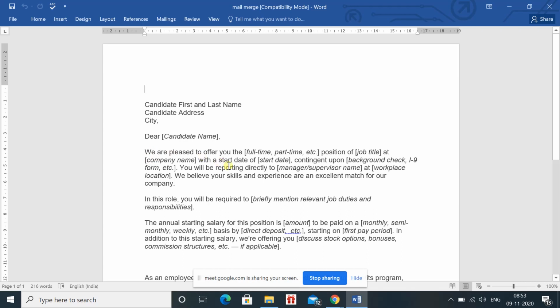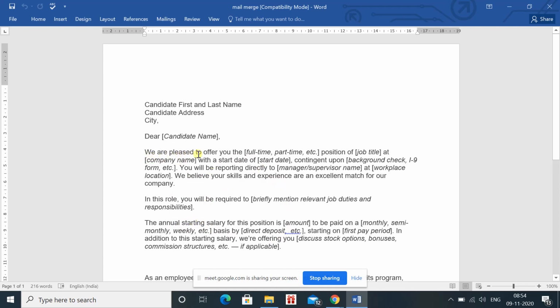In this case, you will write, we are pleased to inform you to offer you a full time or part time, whatever type of job you are offering. It can be part time or full time, whatever position you are sending. The things which you can see are in brackets, these things can be changed easily. It's not necessary that only above or at the end of the letter you can change the personal detail. Even in between the letter, in the body of the letter also, you can change the things.